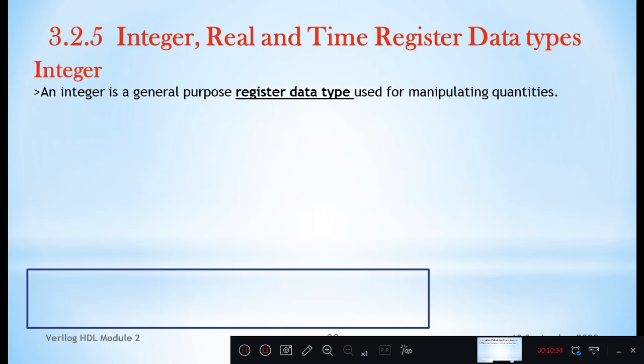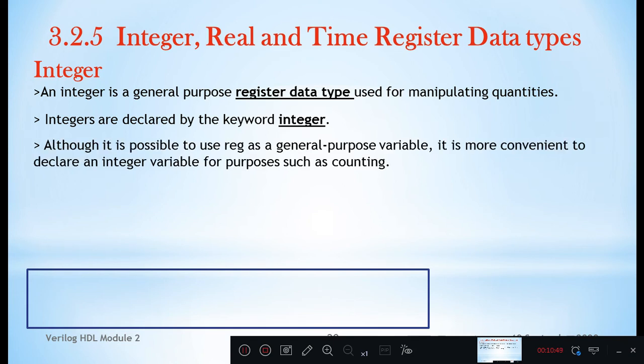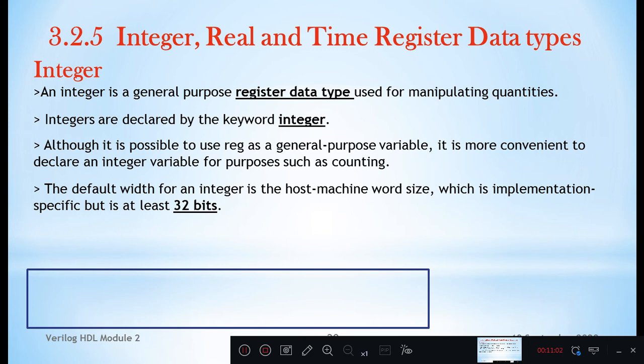Integer, real and time register data types. Integer is a general purpose register data type used for manipulating quantities. Integers are declared by the keyword integer. Although it is possible to use reg as a general purpose variable, it is more convenient to declare an integer variable for purposes such as counting. The default width for an integer is the host machine word size, which is implementation specific, but is at least 32 bits.